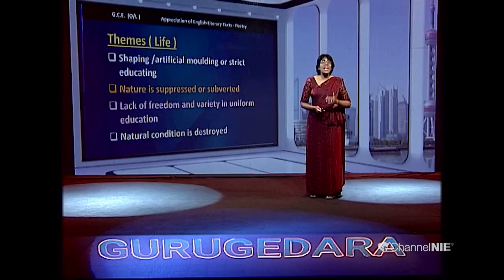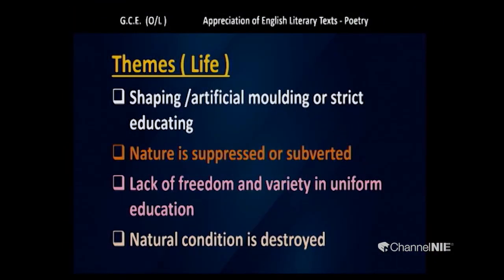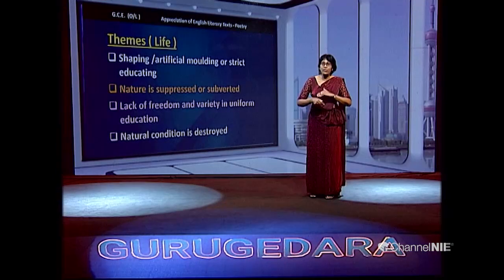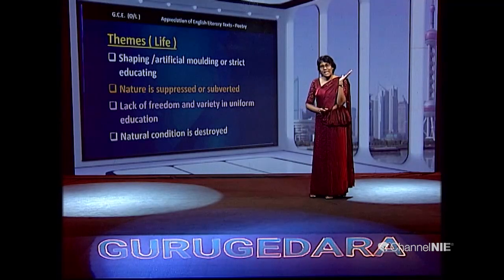Another point that we can think of is lack of freedom and variety in uniform education. This poem can be interpreted on different levels. There isn't a hard and fast rule, but the rigid uniformity in education sometimes can destroy the creativity or innovative ideas in a child.